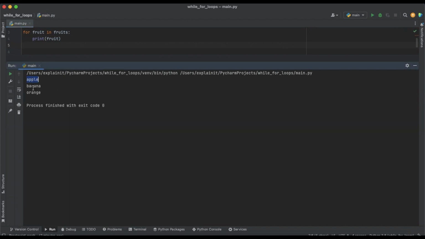And in the result, our for loop iterates over the tuple fruits. On each iteration, the variable fruit is set to the next item in the tuple, and the body of the loop is executed, which in this case is the simple print statement that prints the value of fruit.